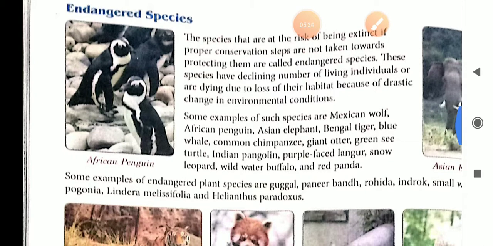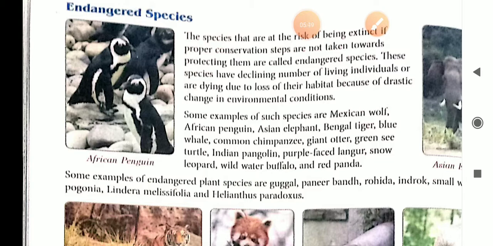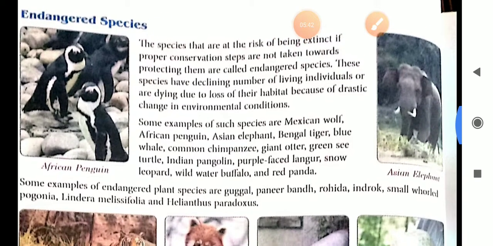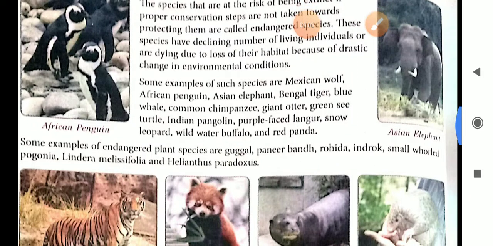Some examples of such species are Mexican wolf, African penguin, Asian elephant, Bengal tiger, blue whale, common chimpanzee, giant otter, green sea turtle, Indian pangolin, purple-faced langur, snow leopard, wild water buffalo, and red panda. These animals are at the verge of extinction. If we will not protect them, then they will also become extinct one day.